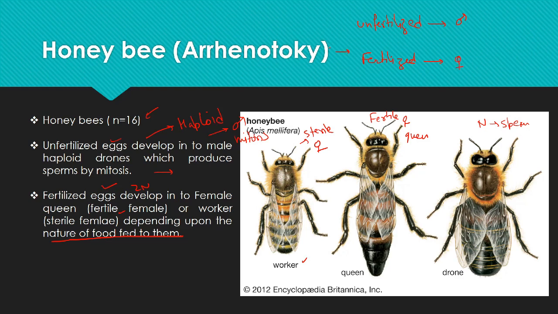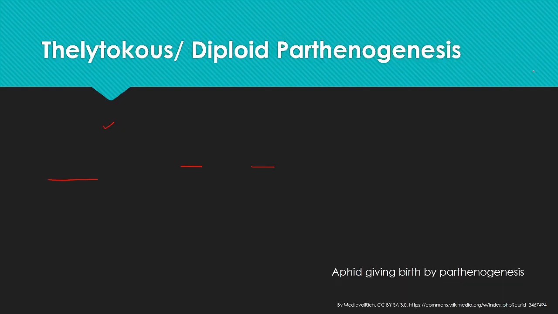So basically in parthenogenesis we discuss the unfertilized eggs, because for fertilization a male is required, and that leads to the sexual form of reproduction. So coming back to Thelytoky, the diploid parthenogenesis, a term derived from the Greek word meaning to give birth to the female individual.